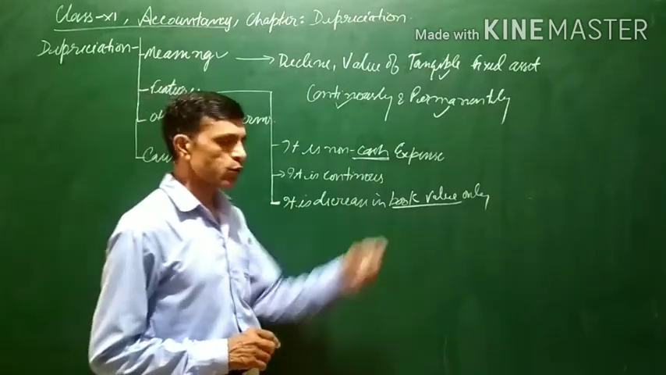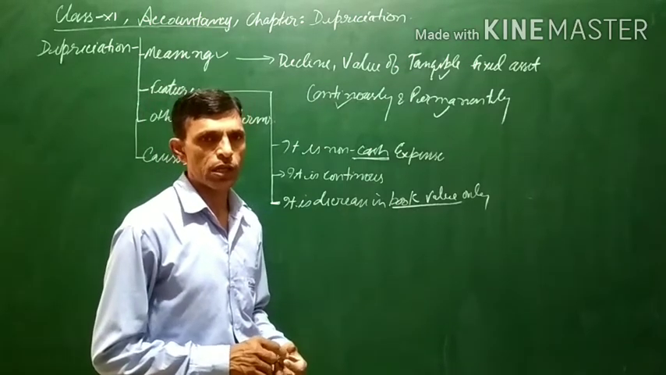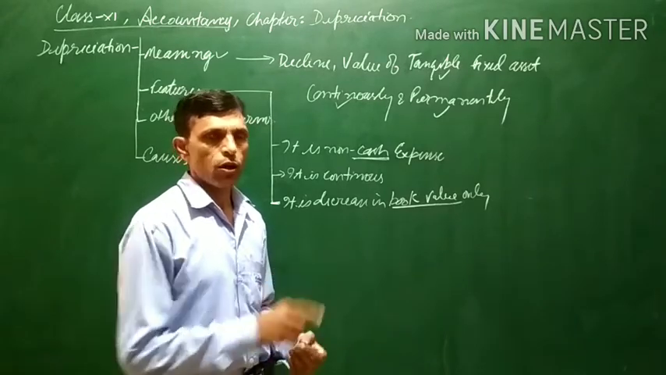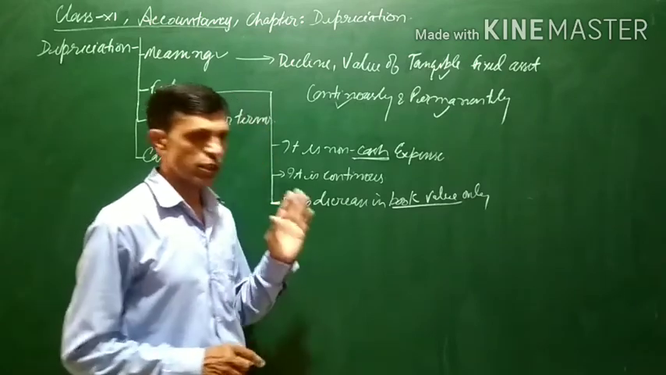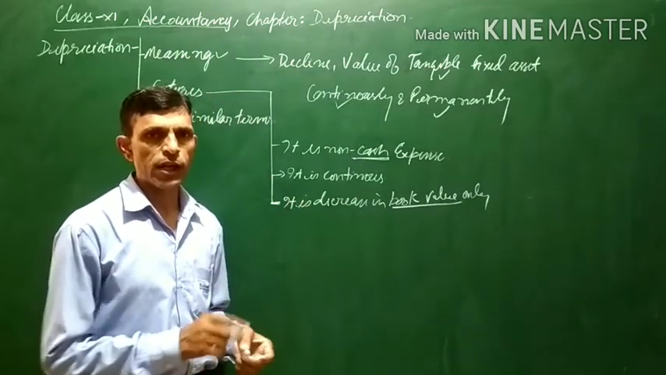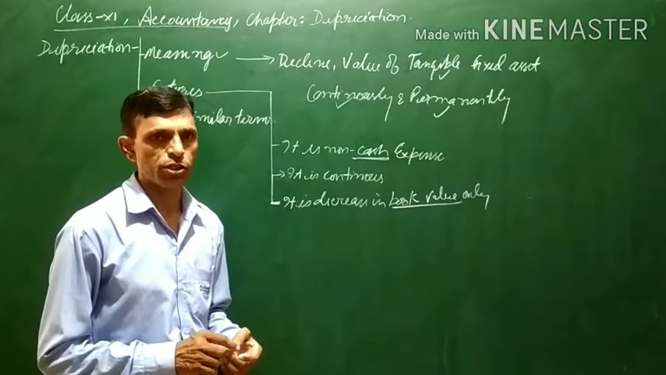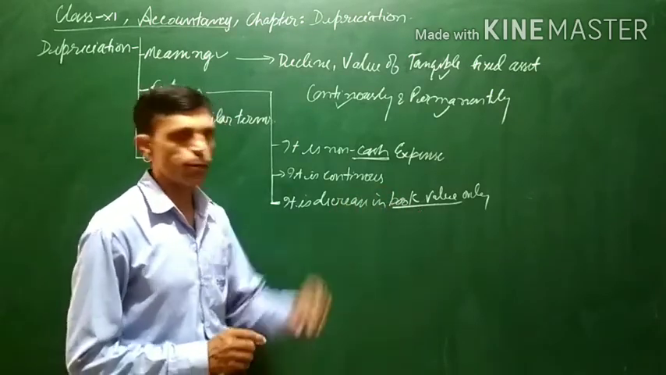Because we will not get to know the actual figure of depreciation unless and until the asset is sold in the market. When the asset is actually sold in the market, we will come to know the true figure of depreciation. So this is actually a decline in the book value.